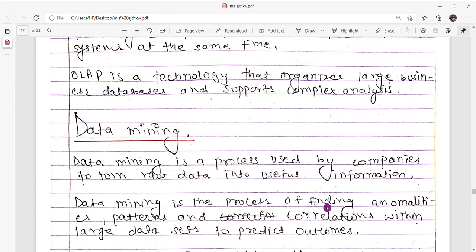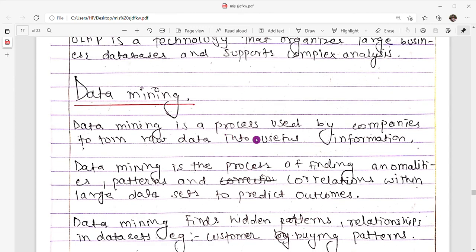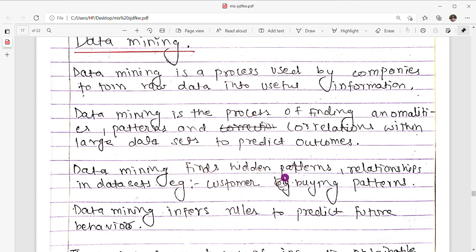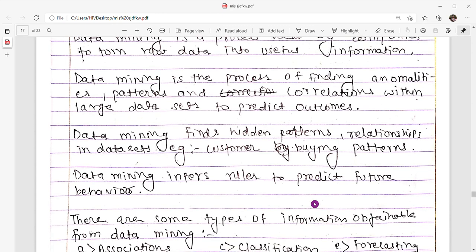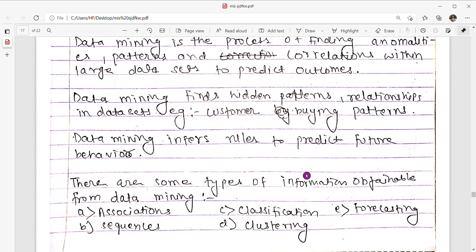So now moving to our data mining topic. Data mining is a process used by companies to turn raw data into useful information. Data mining is the process of finding anomalies, patterns, and correlations within large data sets to predict outcomes. Data mining finds hidden patterns and relationships in data sets, for example, customer buying patterns. Data mining infers rules to predict future behavior.